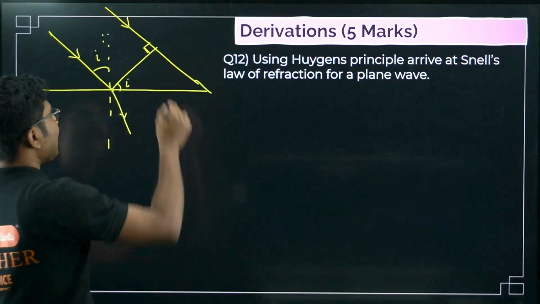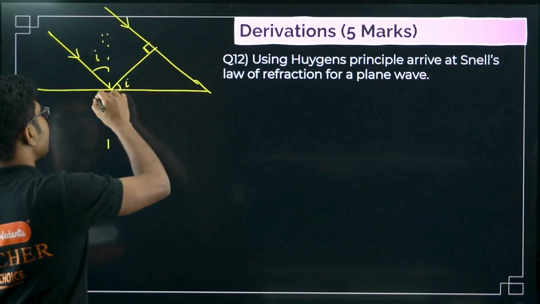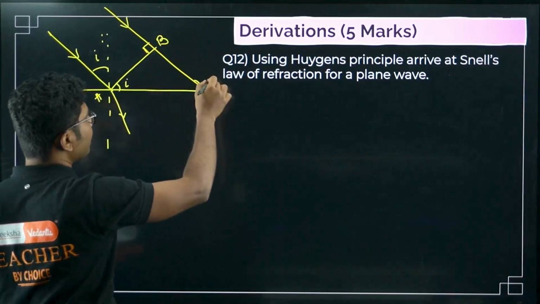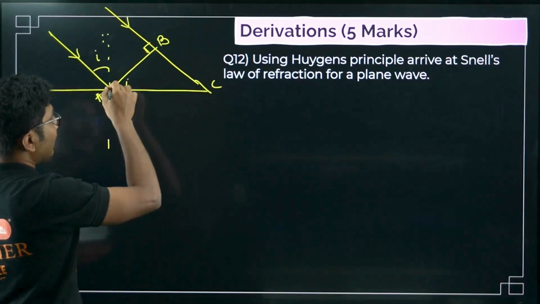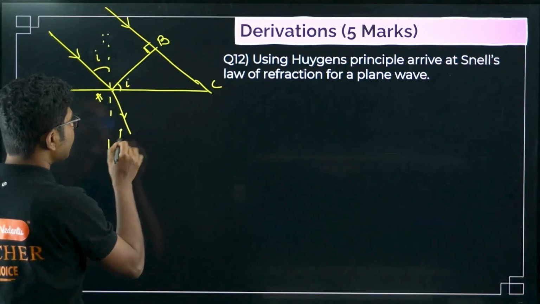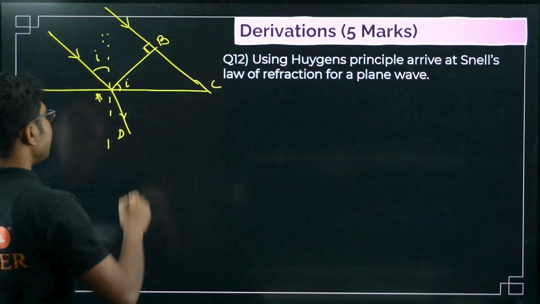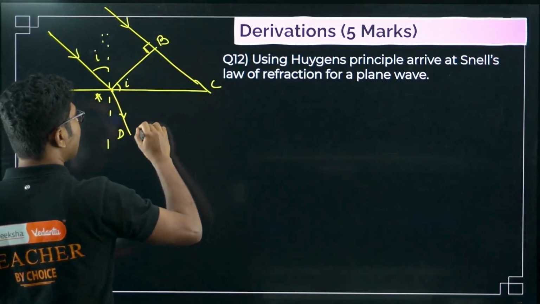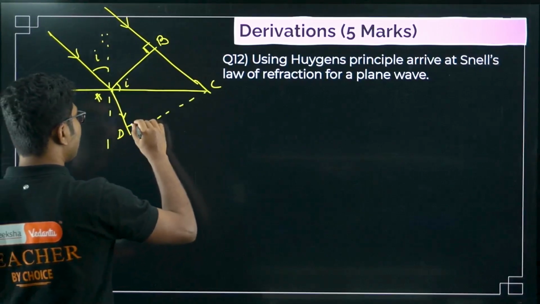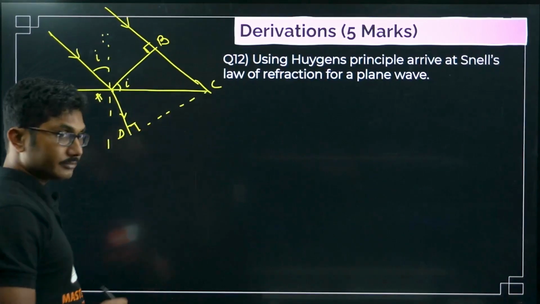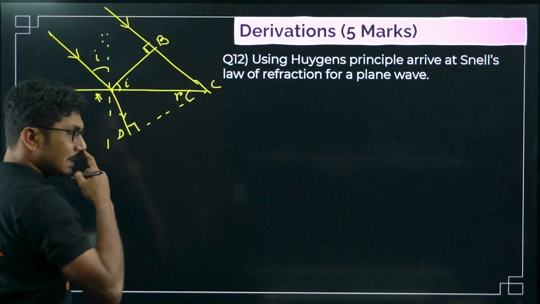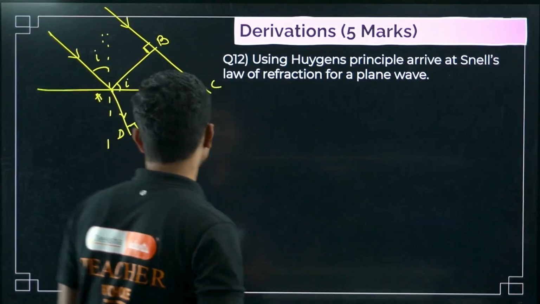Now by the time the ray reaches from here to here, suppose this is incident wavefront AB, by the time the light reaches from B to C, the light which was at A already entered the second medium and reached another point, say D. So this is the final point, and this will be the refracted wavefront. Now by definition of the refracted wavefront, this angle should also be 90 degrees, and this will be our angle of refraction R. These are the main things that you have to remember.